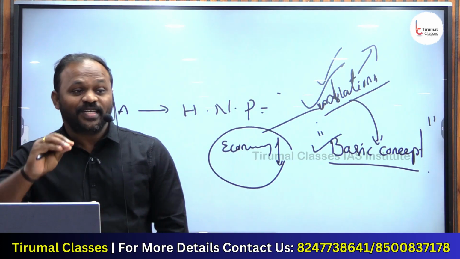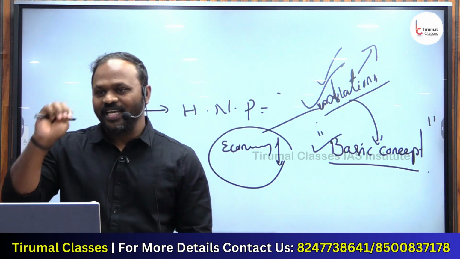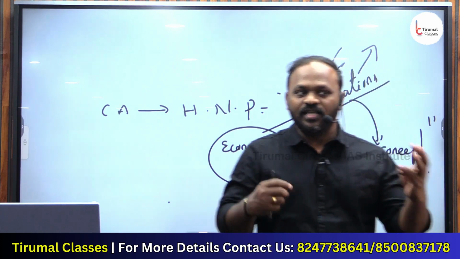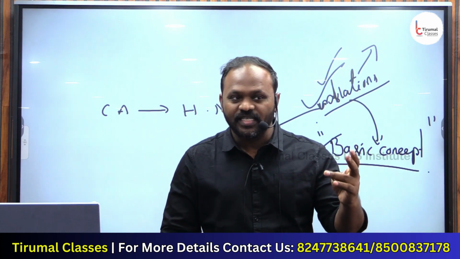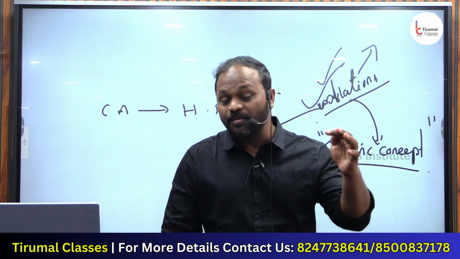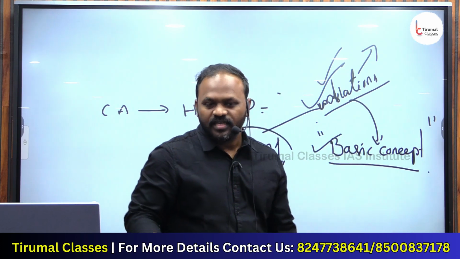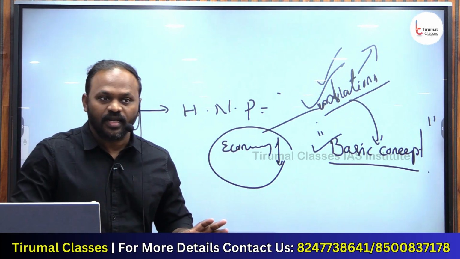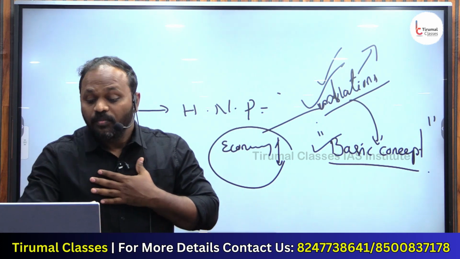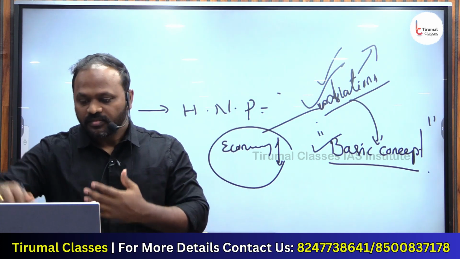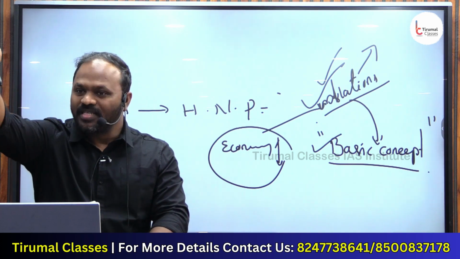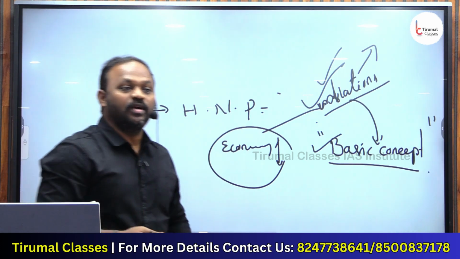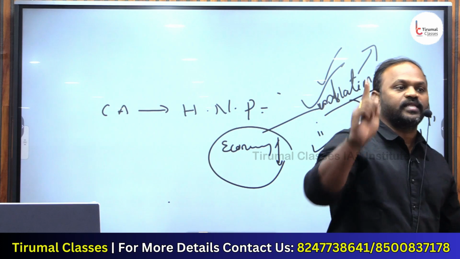Internal security is a subject in which paper? GS3. In GS3, there is a concept called internal security. Internal security covers communalism, regionalism, terrorism, Naxalism, extremism. This is what comes under it. Maoism is nothing but Naxalism, right? Yes. But the topic is not important here because the basics were not given. Somewhere an IED blast happened, some people were killed, and it was done by Maoists. That's it. But what is important for our examination? This belongs to internal security.